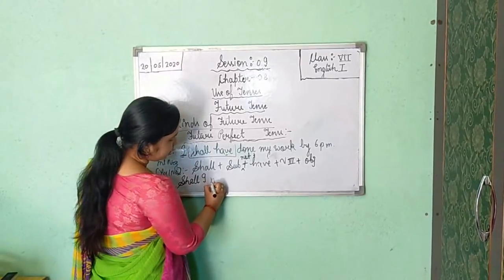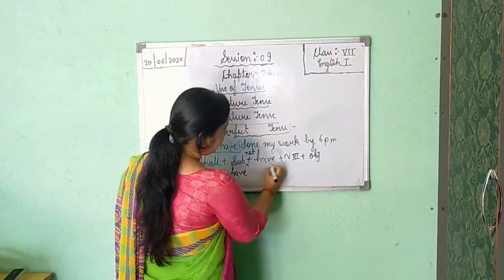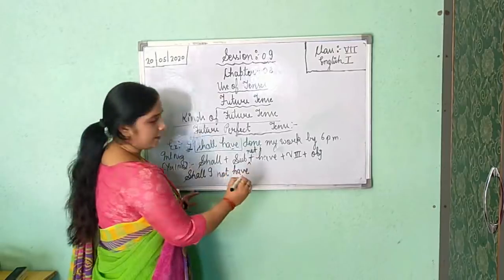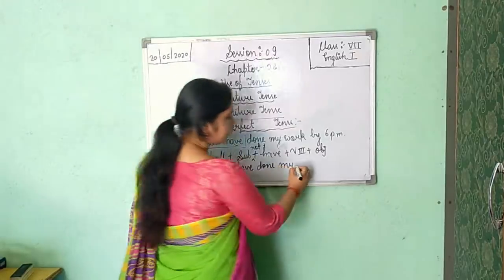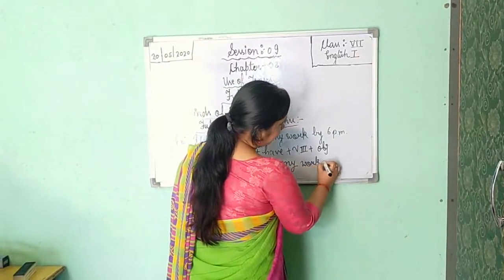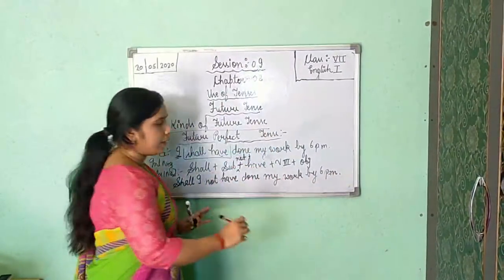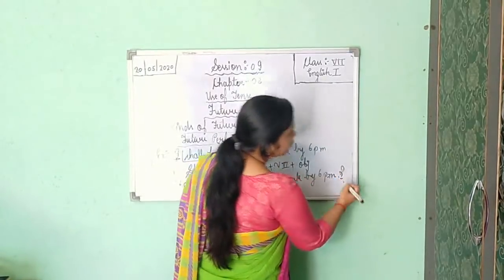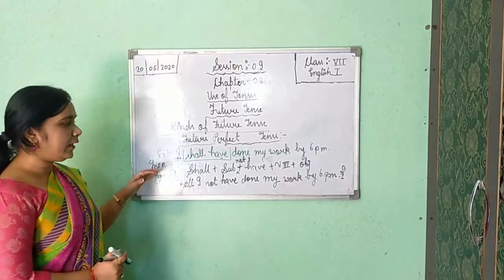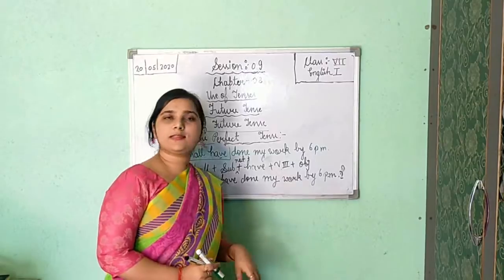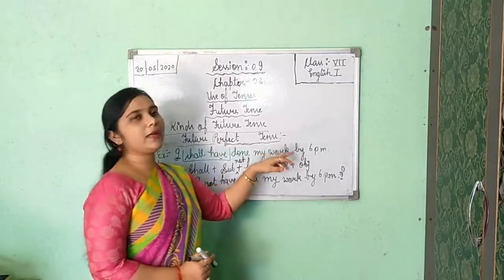Shall I not have. After that, verb third form is done. Done. Then all the rest of the part, my work by 6 p.m. And after 6 p.m. you will do question mark. You will apply it here because it is interrogative yes no type. So finally we have got, shall I not have done my work by 6 p.m. This sentence shows interrogative negative yes no type form of future perfect tense. Okay.